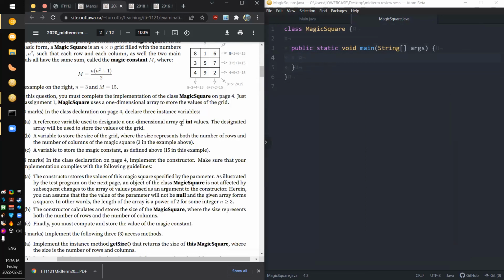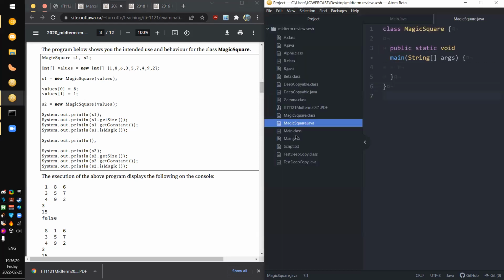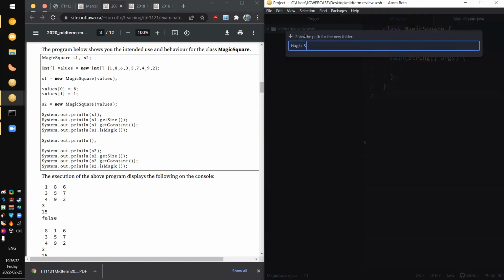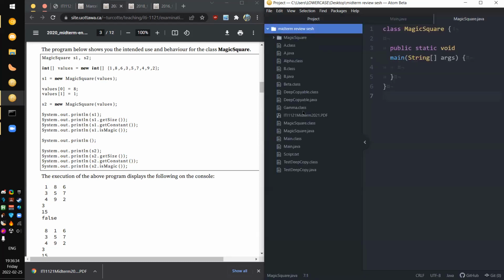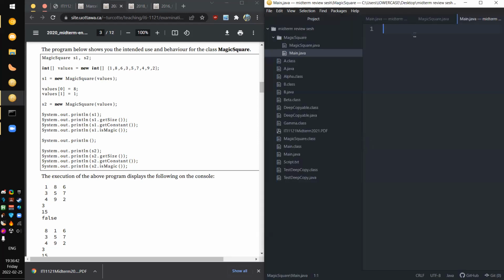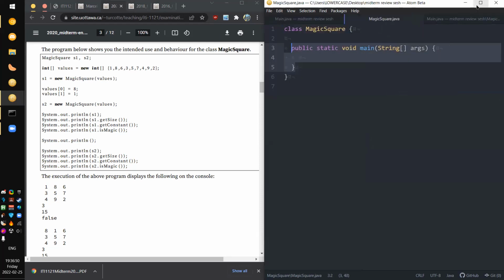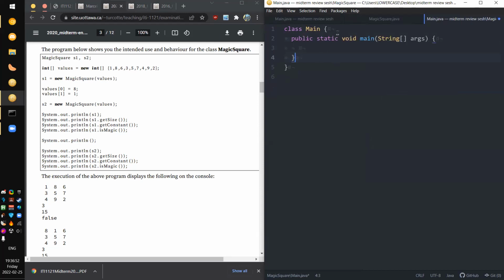Okay, so that is working. Reference code on page 4. Whoa. Okay, so the main is in a different class. That is fine. How we deal with that is, let's make a separate folder for this. You go in there and we will put a main. I'm pretty sure that on the midterm, they will actually provide this code for you, so you shouldn't have to memorize too much boilerplate code.